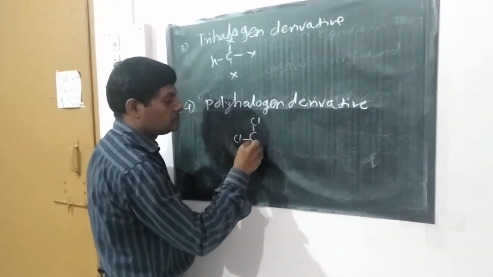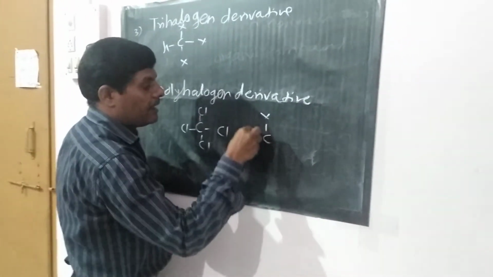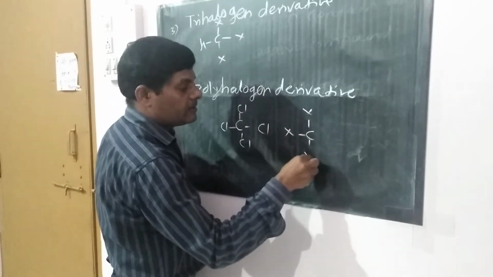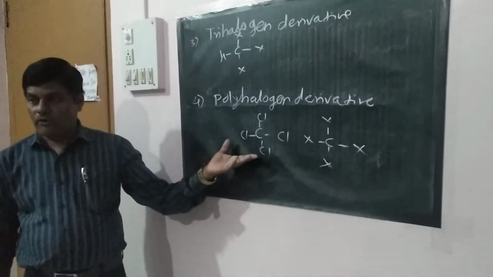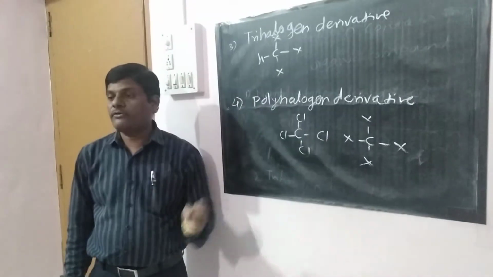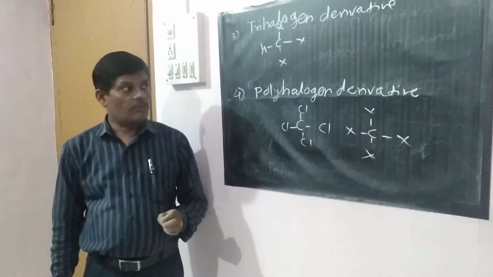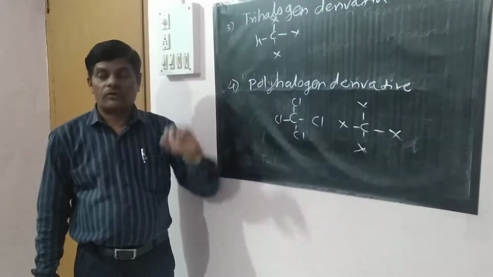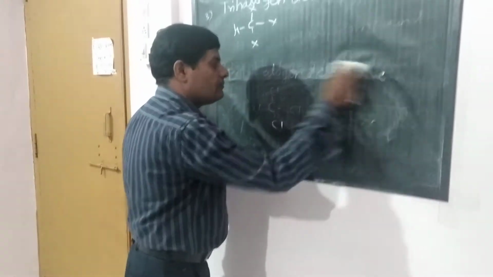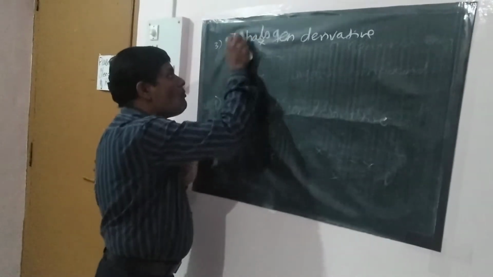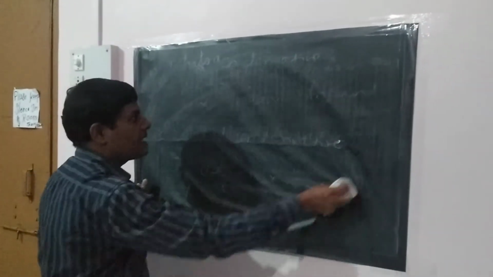CCl4, that is CX4. So this is the tetra compound, containing 4 halogen atoms. So it is called the polyhalogen derivative, that is, compounds which contain more than 3 halogen atoms. Now first we have to go into details, that is the classification of monohalogen derivative alkanes.